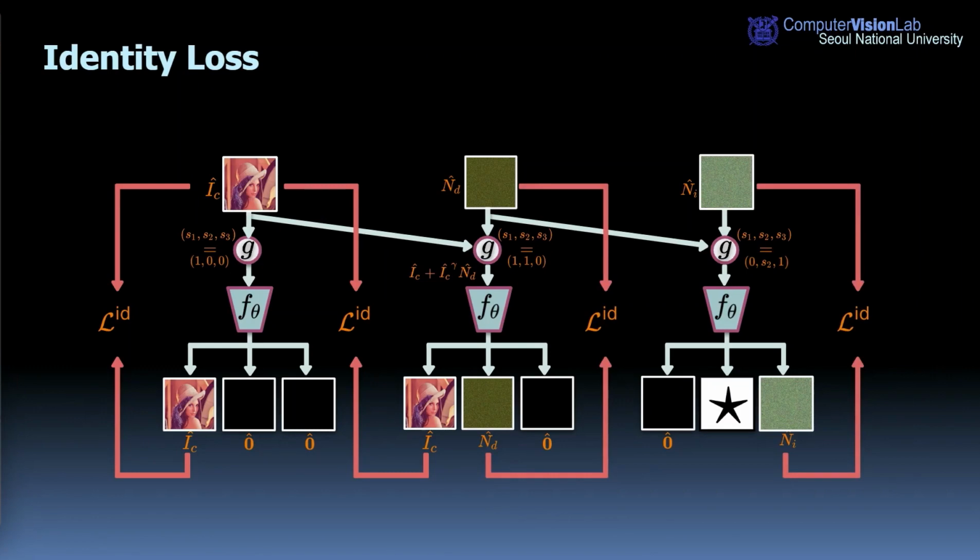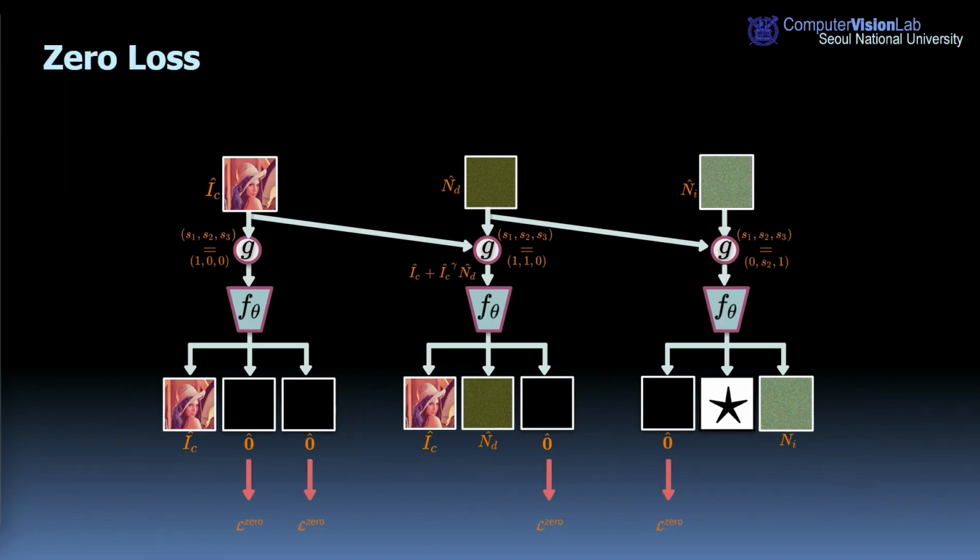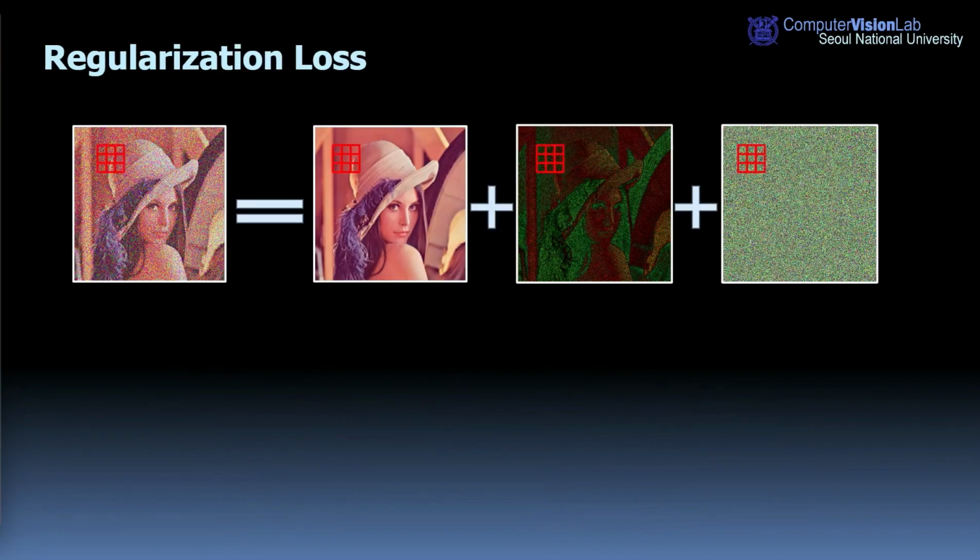We also define similar loss training objectives for images corrupted with pure signal-dependent noise and the predicted signal-independent noise to construct our identity loss. On the other hand, we designed a zero loss to ensure that the network generates zero-valued noises for a clean image, zero-valued image for pure noise, and zero signal-independent noise for input without that noise.